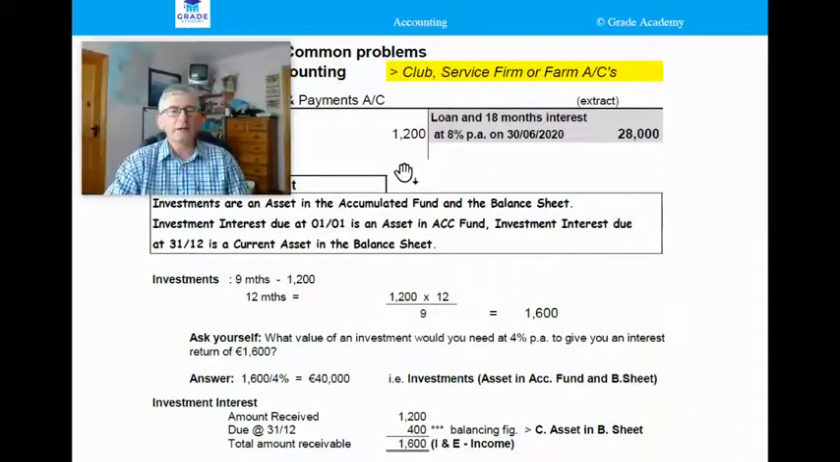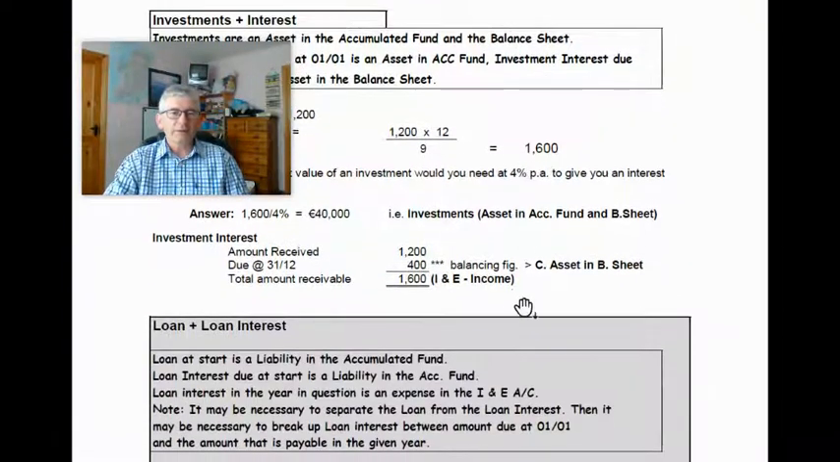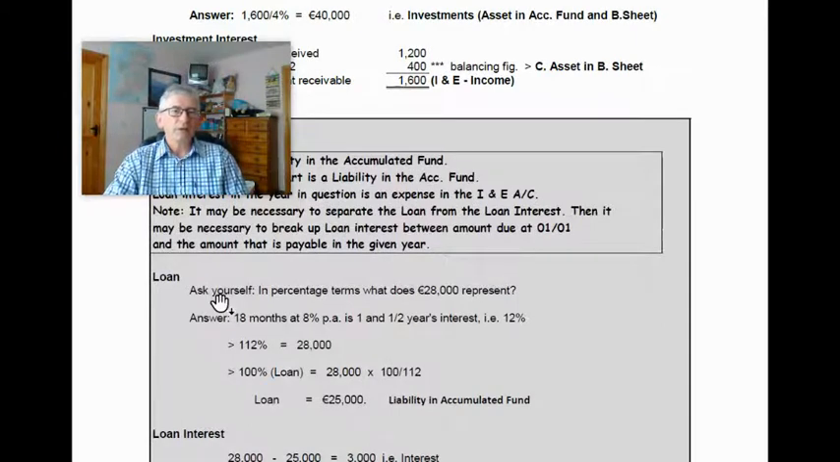Okay, so that was 28,000 and it was 18 months. So can we deal with that? Well, hopefully we can. You'd ask yourself, in percentage terms, what does 28,000 represent? Well, it's 18 months interest at 8% per annum. Per annum is per year. So 1.5 years interest: 8% is a year, so another half year is 4%. So in total, the interest is 12%. So 112% is equal to the 28,000. So 100% is the loan. So 28,000 by 100 over 112 gives you the loan figure of 25,000.